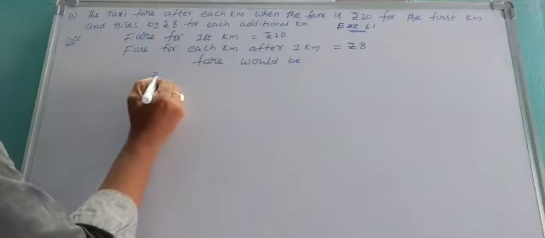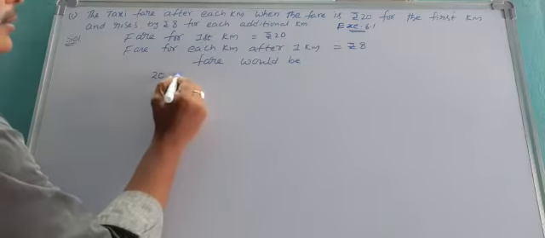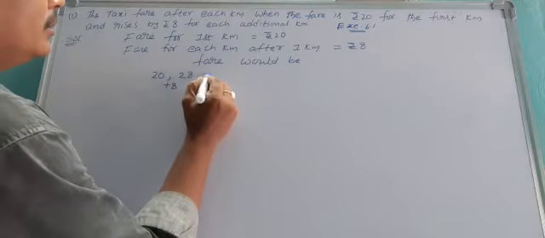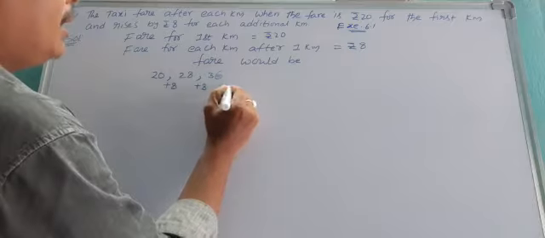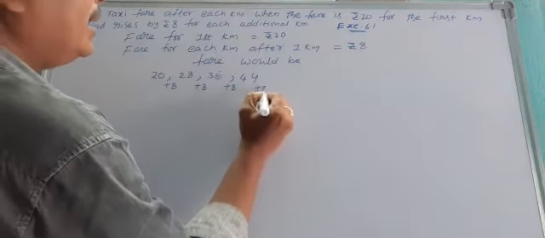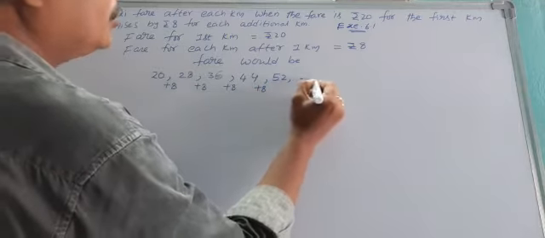first kilometer 20 rupees. In the second kilometer you add 8, you get 28. In the third kilometer you add 8, you get 36, and you add 8, 44, and you add 8, 52, and so on.